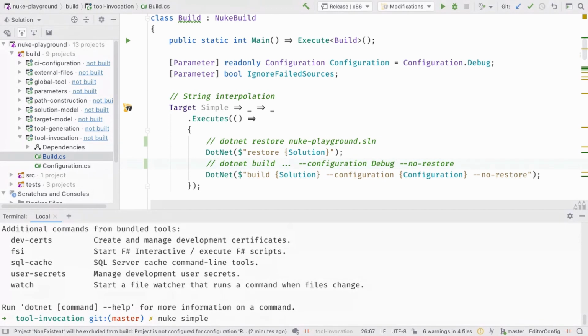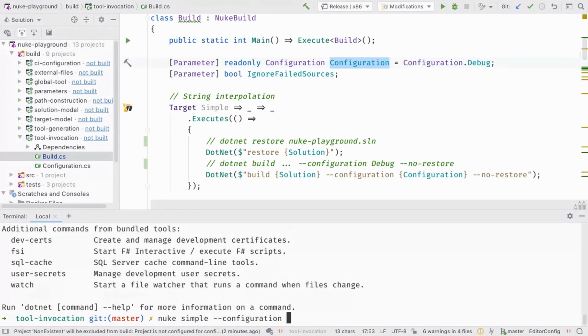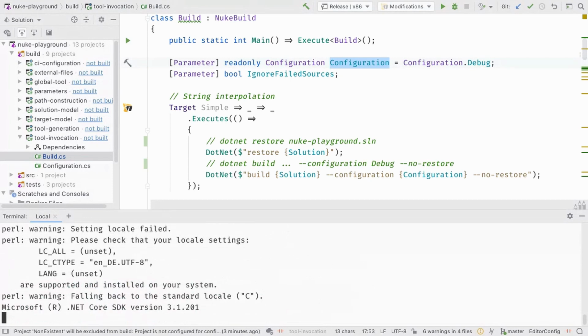So simple. And now for this configuration parameter, again, the same thing what I mentioned earlier. We can call --c for configuration. And then, because this is also, it's not exactly an enumeration, but an enumeration-like class. And from here, we know that release exists, and we can execute it with release.